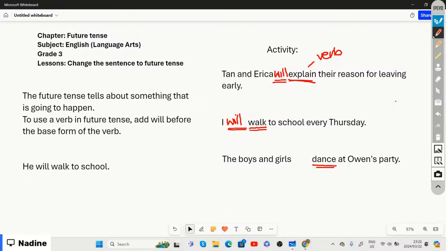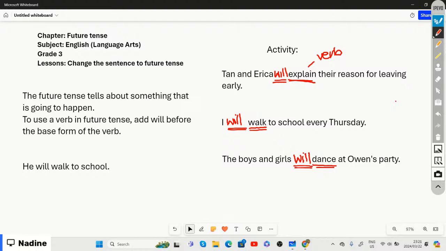Remember, when we want to change a sentence into the future tense, we need to add the word will in front of our verb. So now we can say the boys and girls will dance at Owen's party. So there we have our word will included in our sentence, and now that sentence has changed into the future tense.